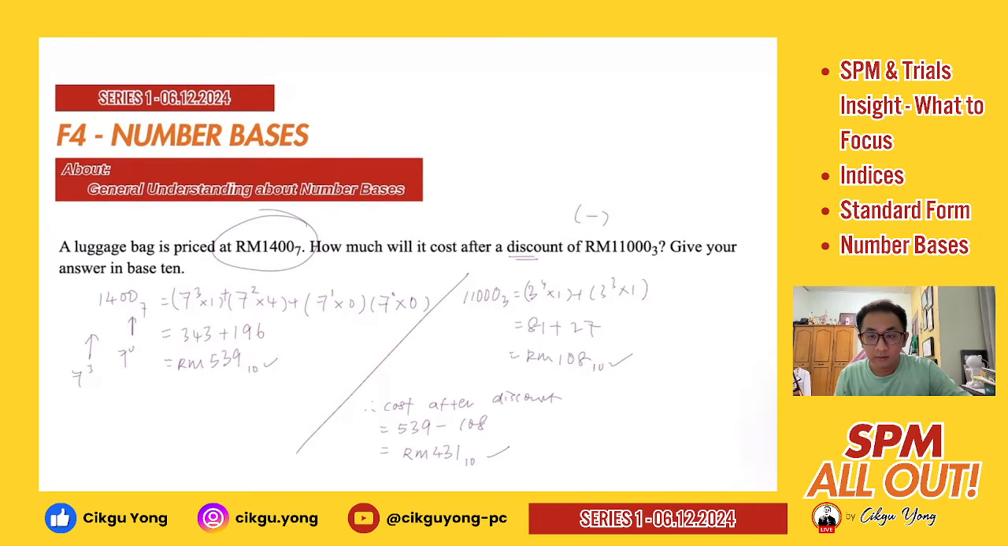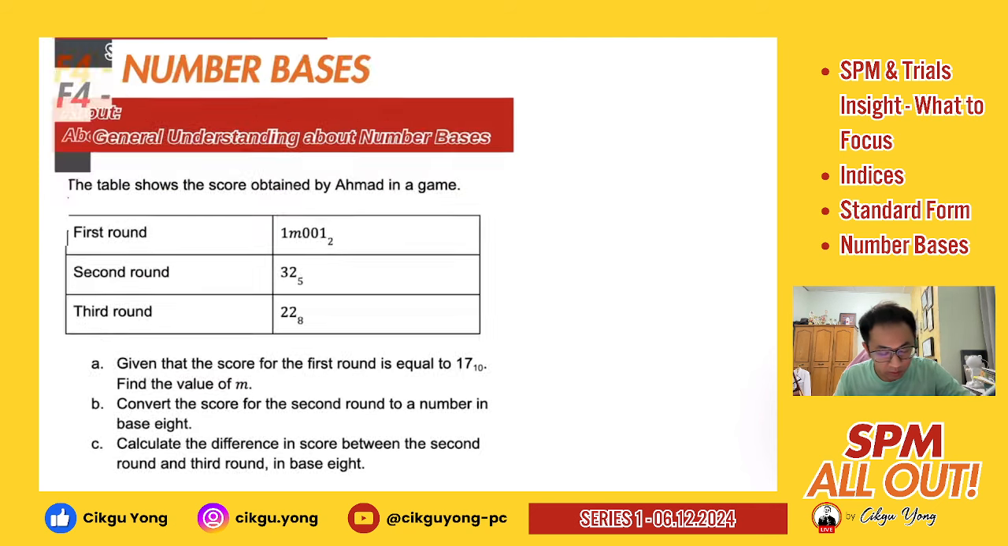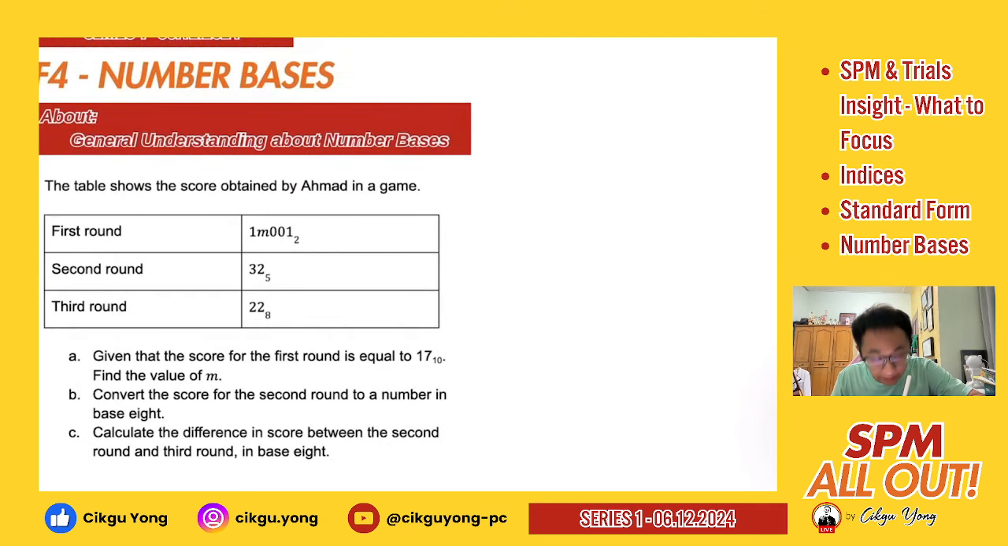Right? Then next, this is also about your number base. So the table shows the score obtained by Ahmad in a game. You have your first round, second round, and third round. Given that the score for the first round is equal to 17 base 10, find the value of M. So 17 base 10 is the number in base 10 for the first round. And basically 17 base 10 and 1M001 base 2, these two values have the same value.